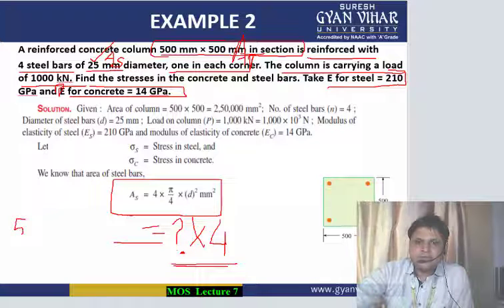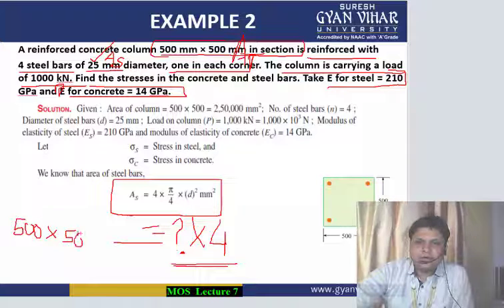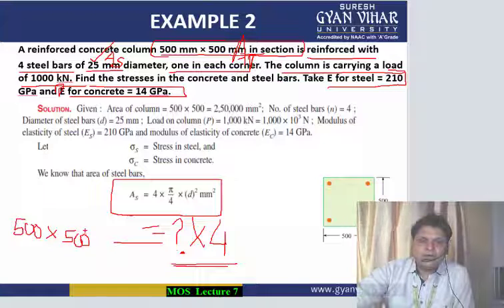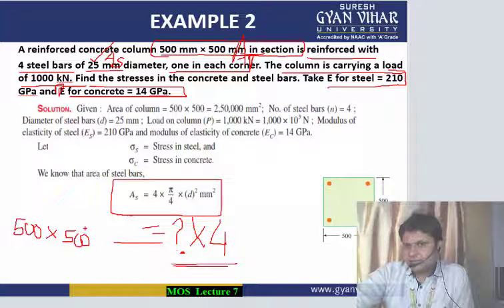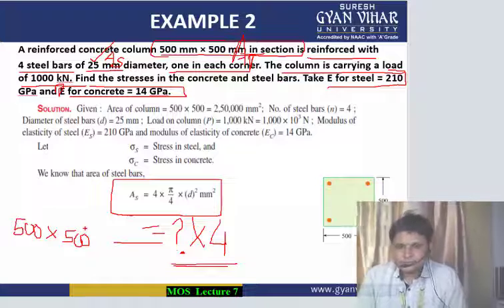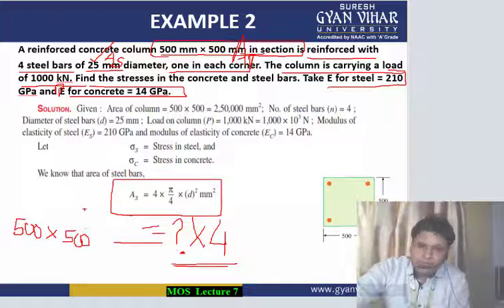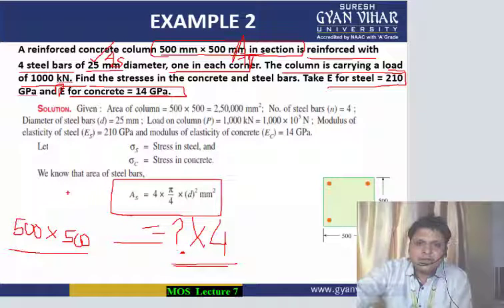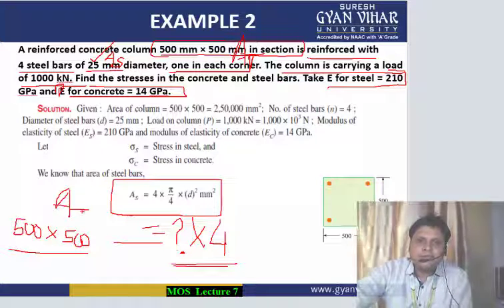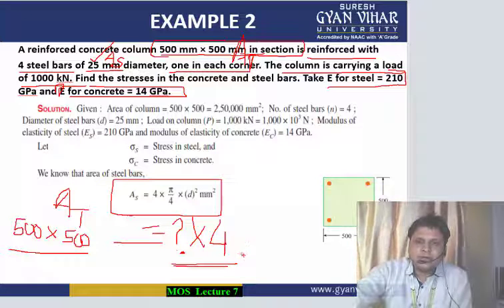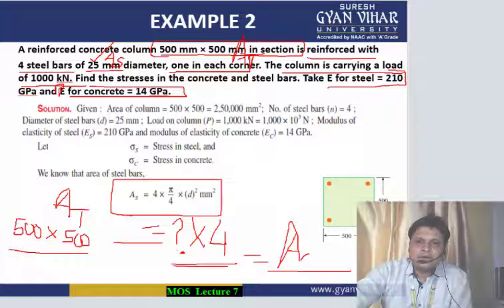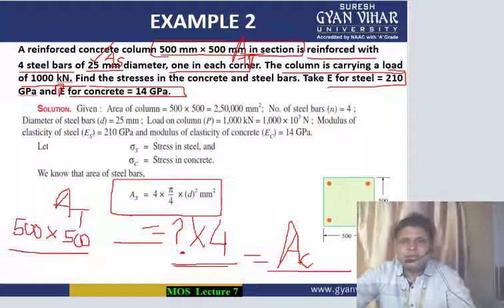What is the total area? 500 into 500, so this is equal to 250,000, this particular value, the total area At. From At you will subtract this particular area of 4 steel bars and you will get the area of concrete. So let's do this and calculate the area of concrete.